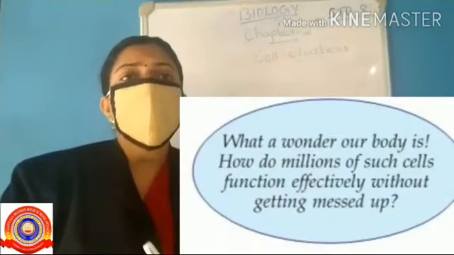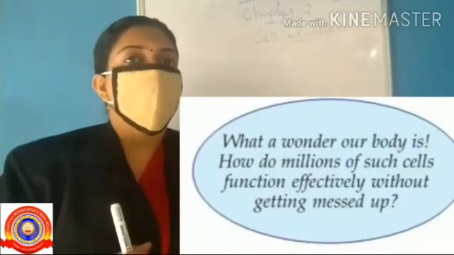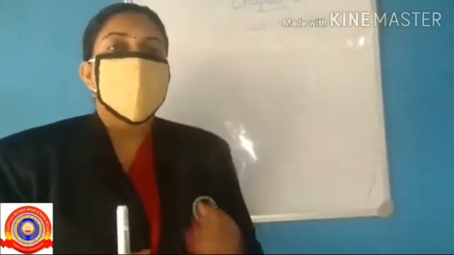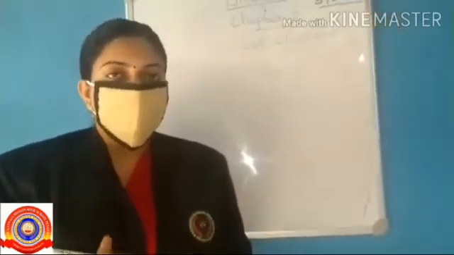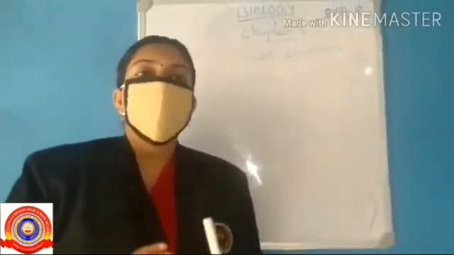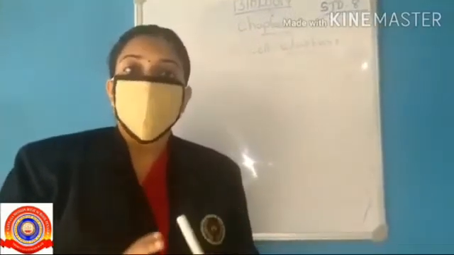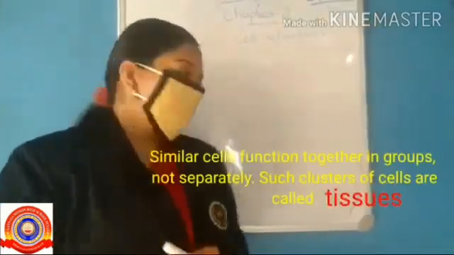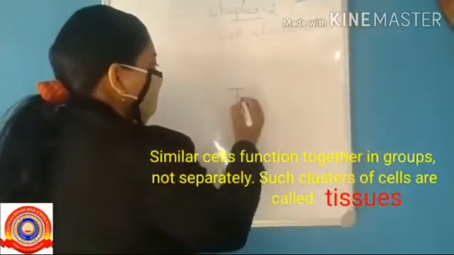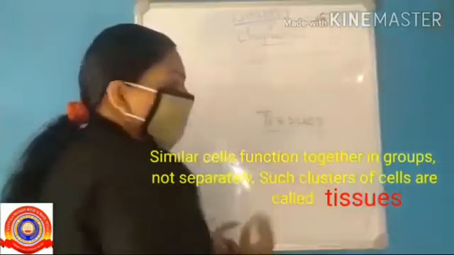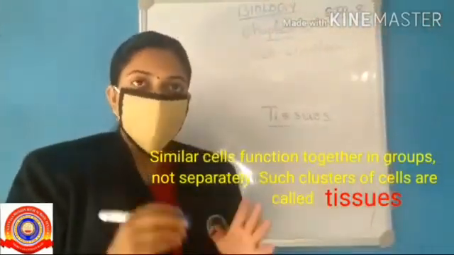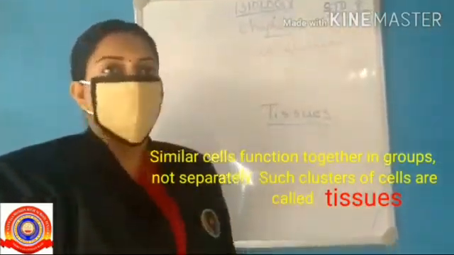How do millions of such cells function effectively without getting messed up? Yes, the human body is indeed a wonder. The well-being of the human body depends on the systematic and regulated action of the cells. Similar cells function together in groups, not separately. Such clusters of cells are called tissues. Tissues are similar cells that function together in groups.